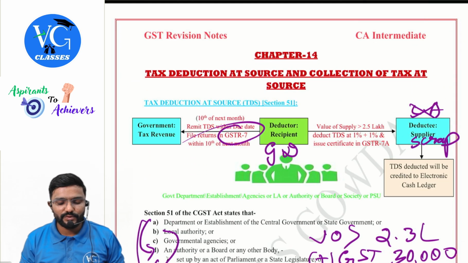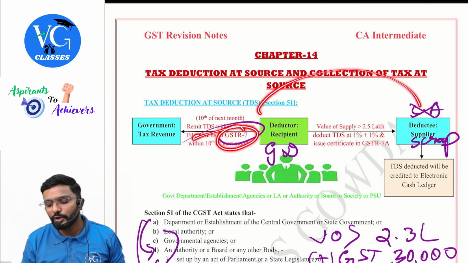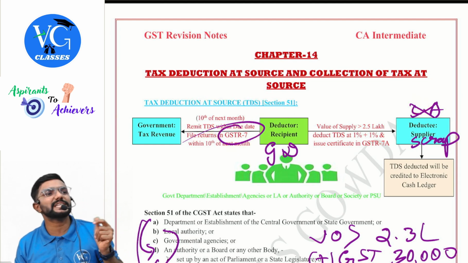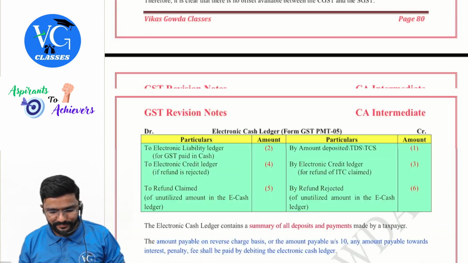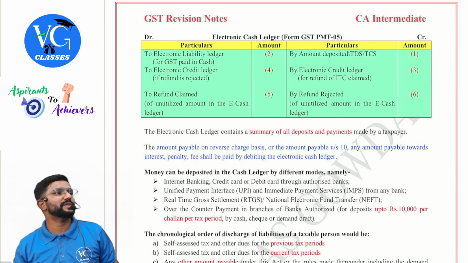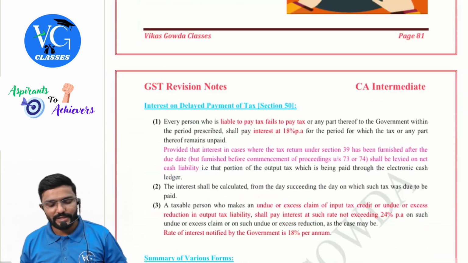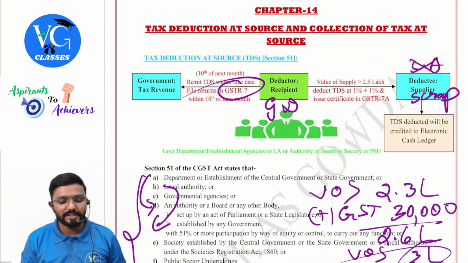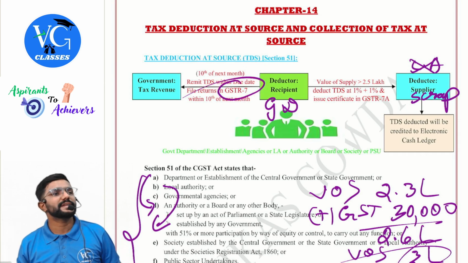Means, guys, as soon as the deductor deposits the TDS and files GSTR 7, it will be auto credited to the electronic cash ledger of whom? The supplier. For example, I have given here, no? You can see electronic cash ledger, TDS, TCS also will be credited to cash ledger as if I have deposited the amount into cash ledger. So as soon as the deductor deposits the tax to the government and files GSTR 7, it will be credited to my cash ledger.